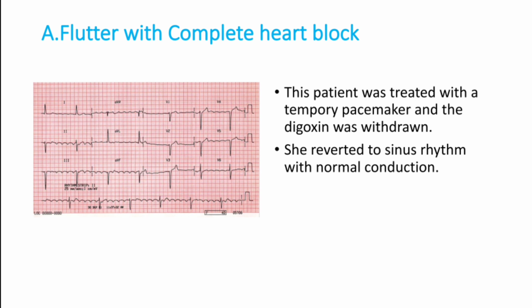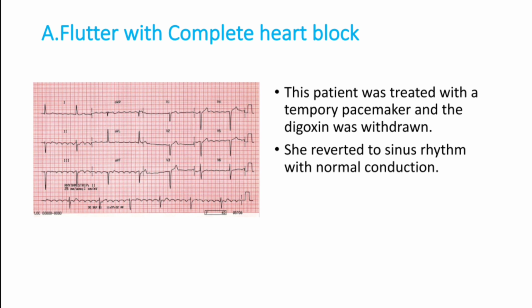Both in atrial fibrillation with bradycardia and atrial flutter with bradycardia, there may be some amount of change in the RR interval. Here it is fixed and extreme bradycardia is there. So that goes in favor of digoxin toxicity and complete heart block. This patient was treated with a temporary pacemaker and digoxin was withdrawn from the regimen.